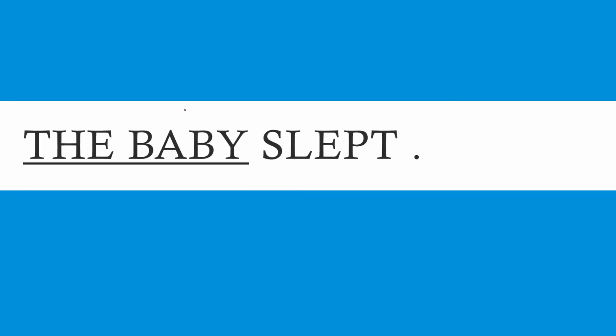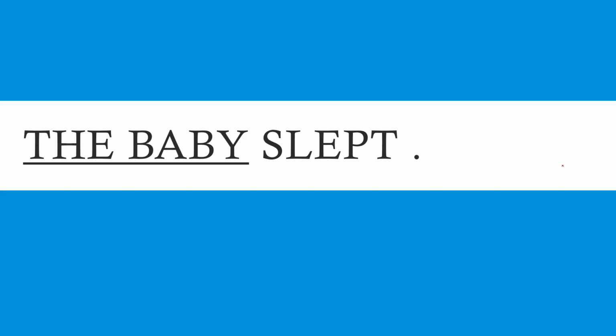Now, the baby slept. In this example, again, we find a subject which is a group of words. The baby is a group of words acting like a phrase.